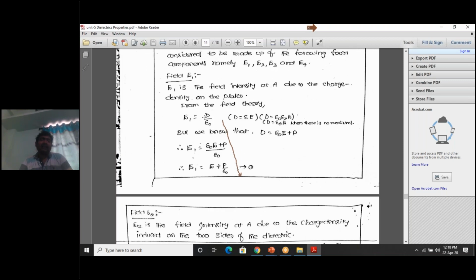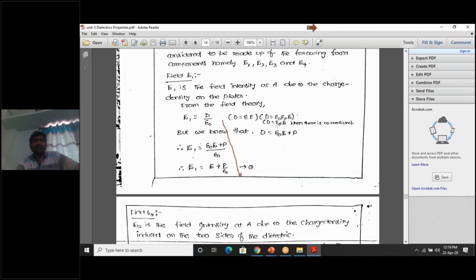So already we have a formula for the displacement vector. What is the formula for the displacement vector? D is equal to epsilon into E. This is the electric displacement vector formula. That's why these definitions are very, very important. We can write epsilon as what? Epsilon naught into epsilon R into E.